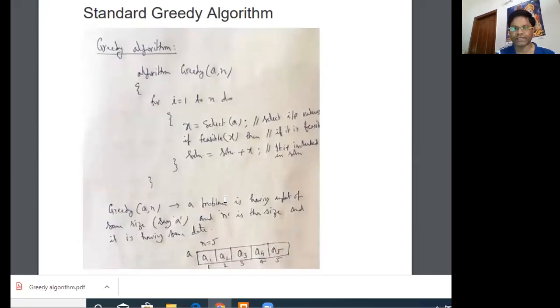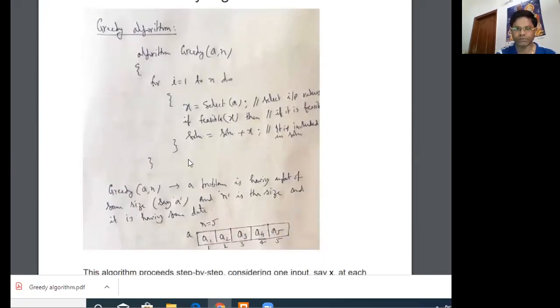So let's take a standard greedy algorithm. Suppose the algorithm is Greedy(A, n), then inside the loop, for i equal to 1 to n, x equal to select(A); if feasible(x), then solution equal to solution plus x. Now I will explain every step one by one.